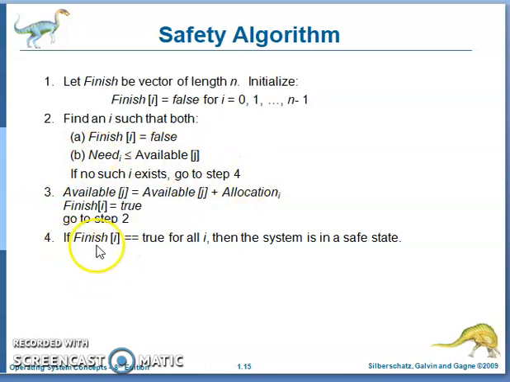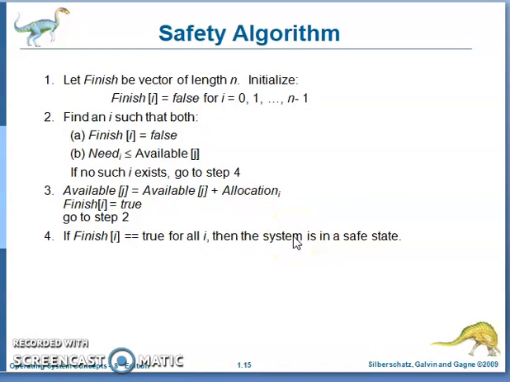If finish of i value is true for all i, then the system is safe. If at least one finish value is false, it means your system is not safe. This is the safety algorithm.